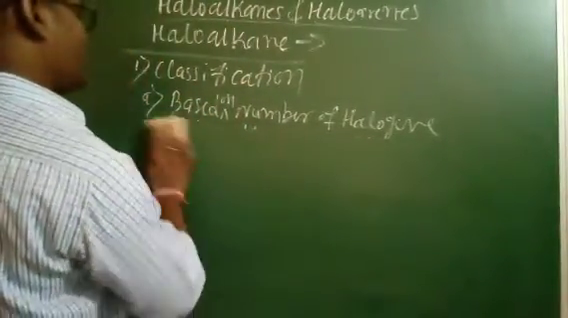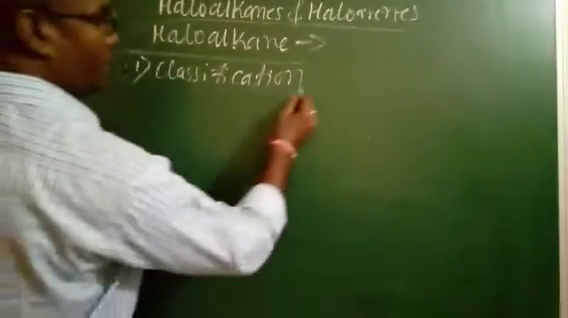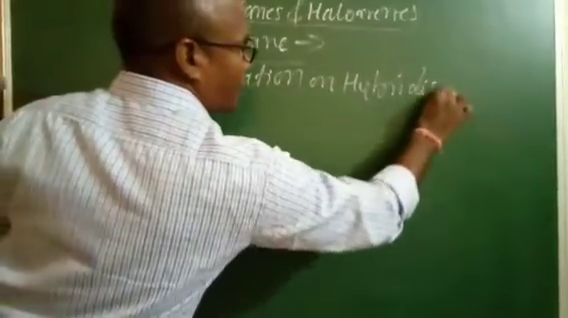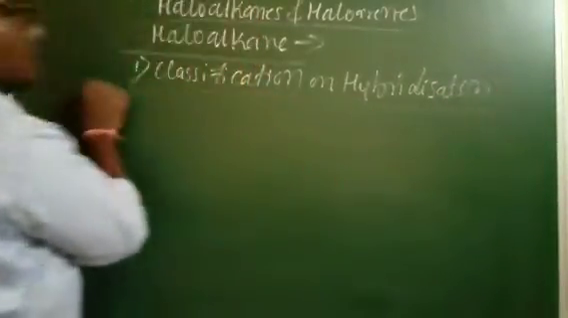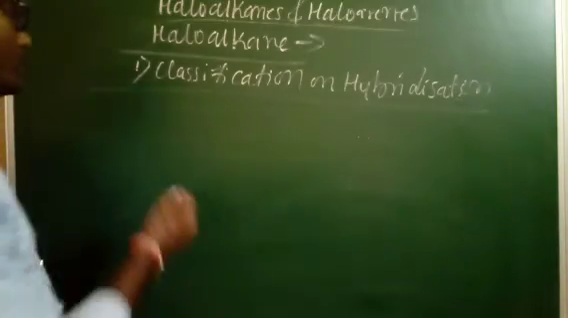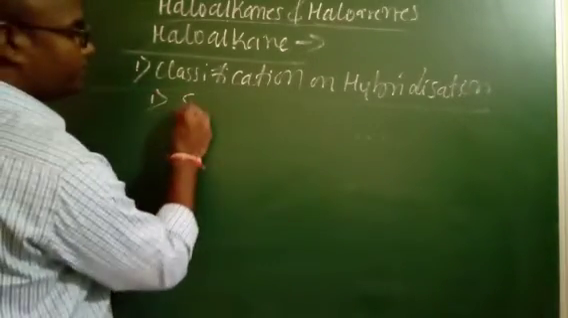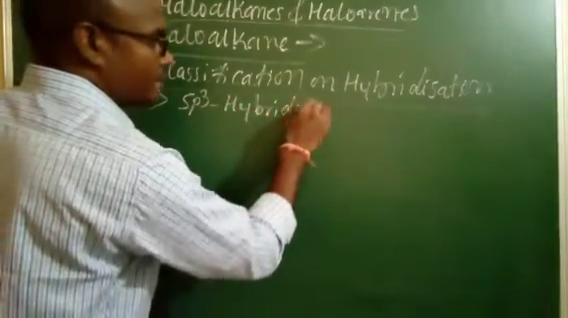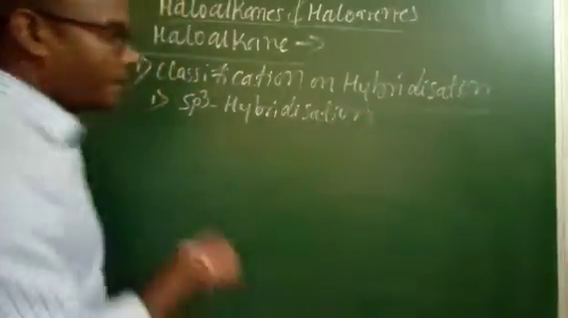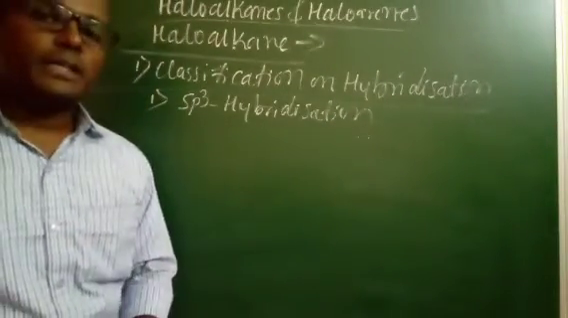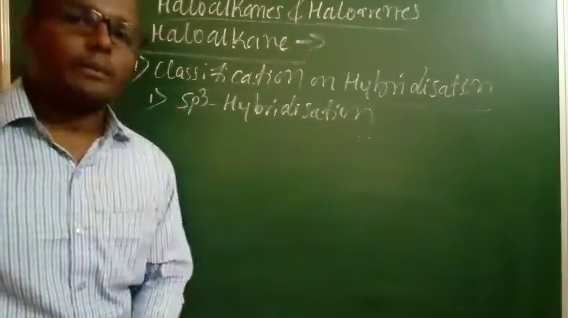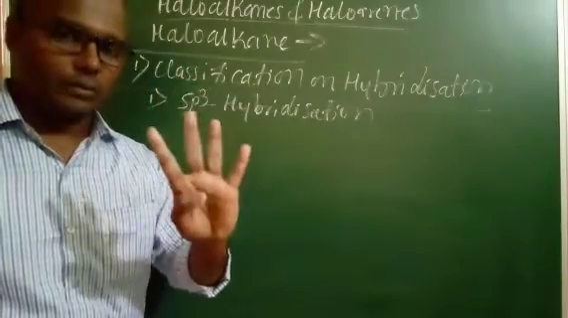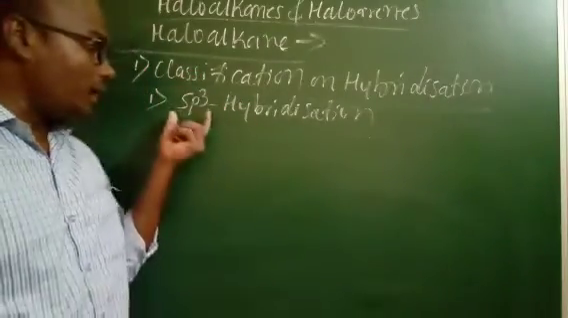Next, classification based on hybridization. First one is sp3 hybridization. What is sp3 hybridization? It means the carbon atom has four single bonds around it. If four single bonds are there, that is called sp3 hybridization.